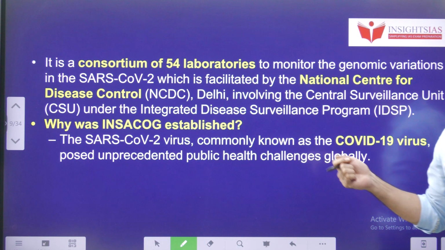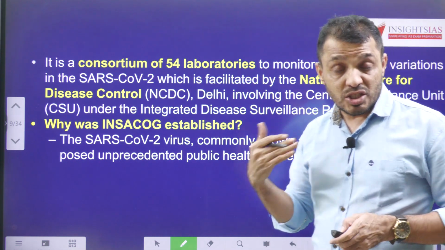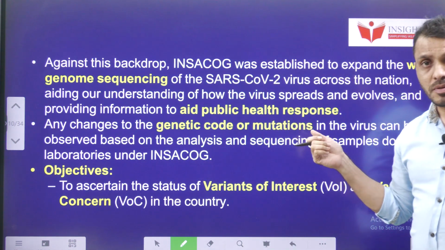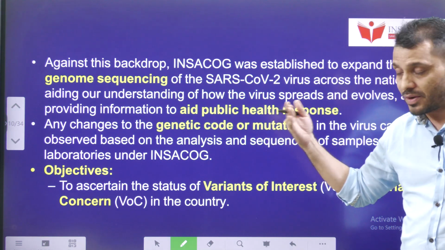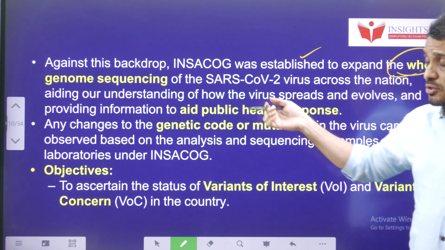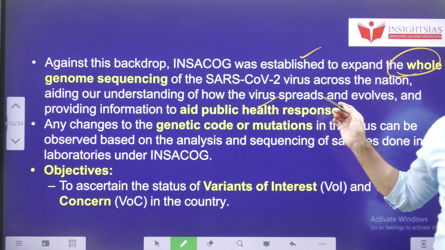Why was it established? To have very close surveillance on the SARS-CoV-2 mutations. Against this backdrop, to understand the mutations in the SARS-CoV-2 virus, INSACOG was established to check the genome sequencing as well as to help the public health response.